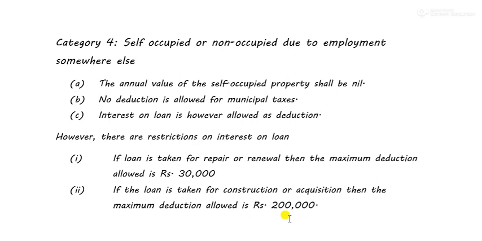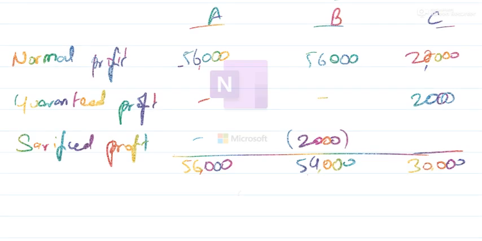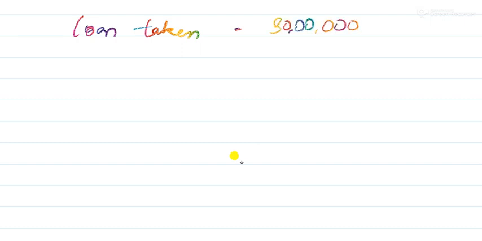Suppose the total loan taken is 30 lakhs. Right, let me show you. Suppose the total loan taken is 30 lakhs. Interest is equal to 10%.